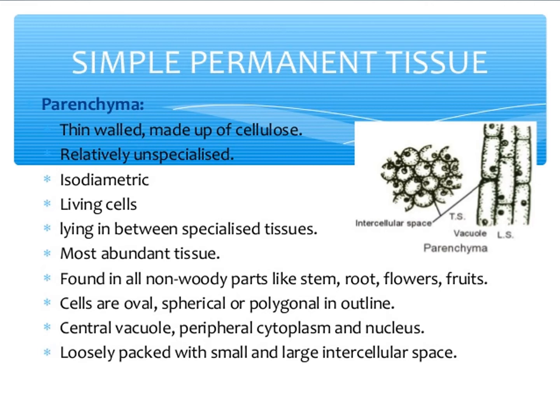Parenchyma are simple permanent tissue composed of living cells. Parenchyma cells are thin-walled, oval, rounded or polygonal in shape, which develop spaces among them. In aquatic plants, parenchyma possesses large intercellular air spaces. When exposed to light, parenchyma cells develop chloroplasts, and these are known as chlorenchyma.